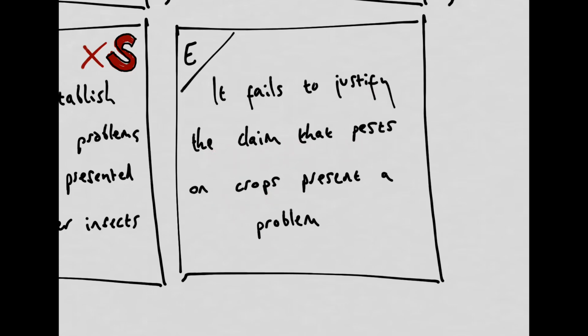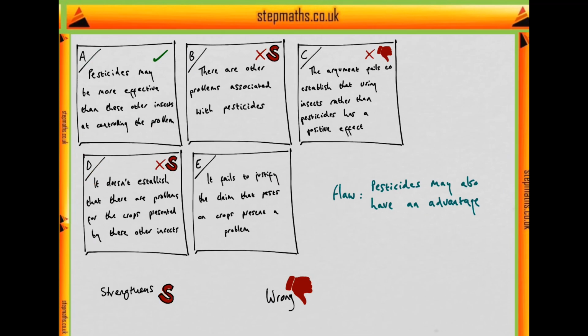Lastly, option E says that the argument fails to justify its claim that pests on crops present a problem. Now, it's true that the author doesn't give an explanation of why pests on crops present a problem. However, it's pretty obvious that they do present a problem, which is why they're being called pests, and it's pretty clear what this problem could be. For example, that they are consuming these crops, or damaging them in some way. And so it doesn't seem that important for the author to provide such an explanation. In other words, E doesn't seem that relevant. And that leaves option A as the correct option.